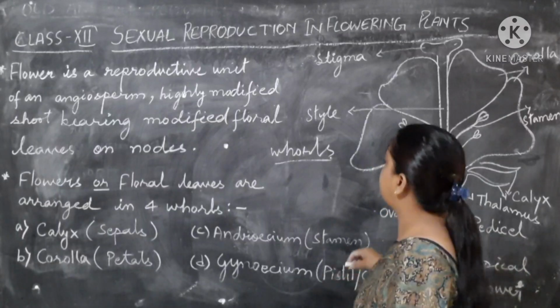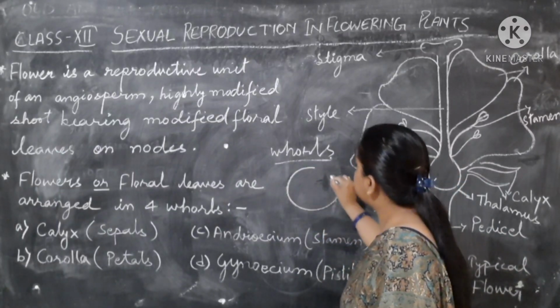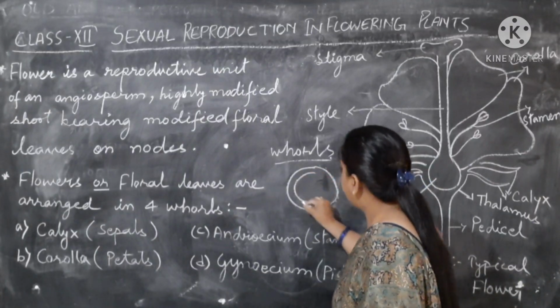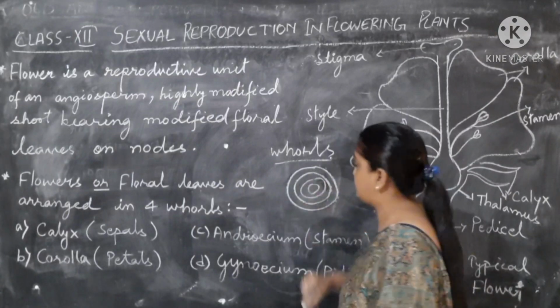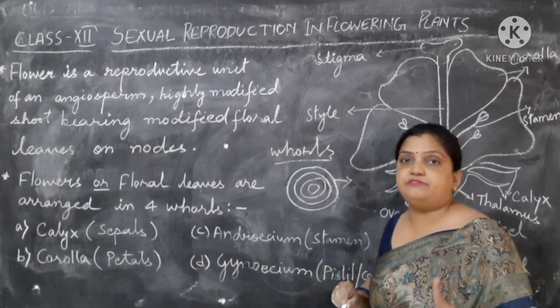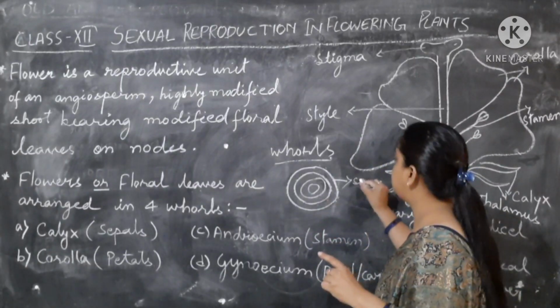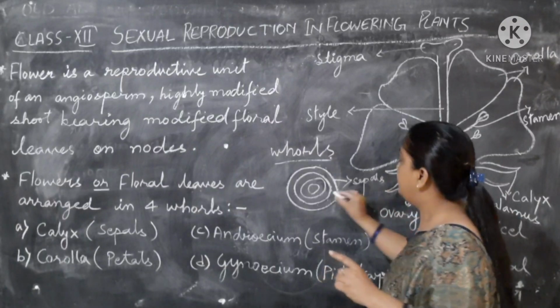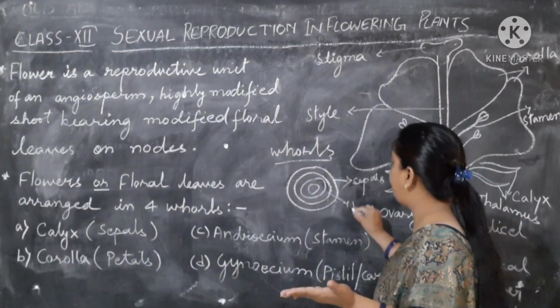You can consider it in this form, children, that we have four circles over here, and these four circles belong to four parts. How? The outer circumference, the outer whorl, is enclosed by sepals. The inner layer to the sepal, the second layer, is your petal.